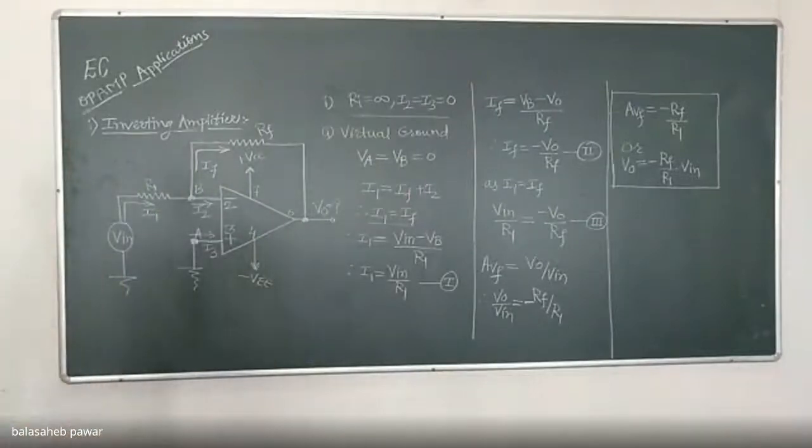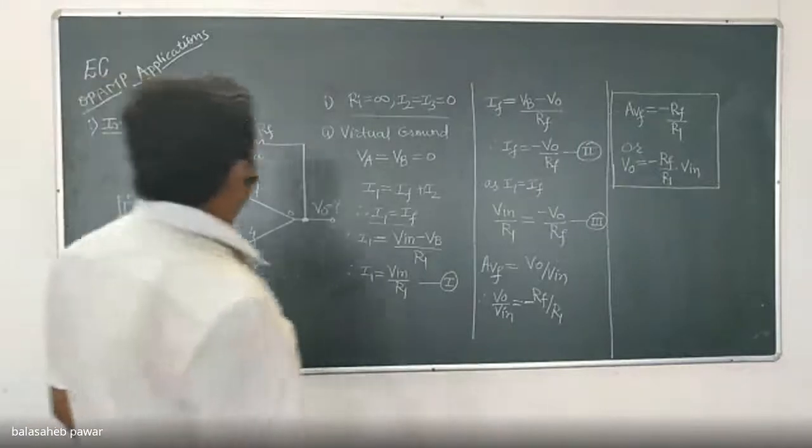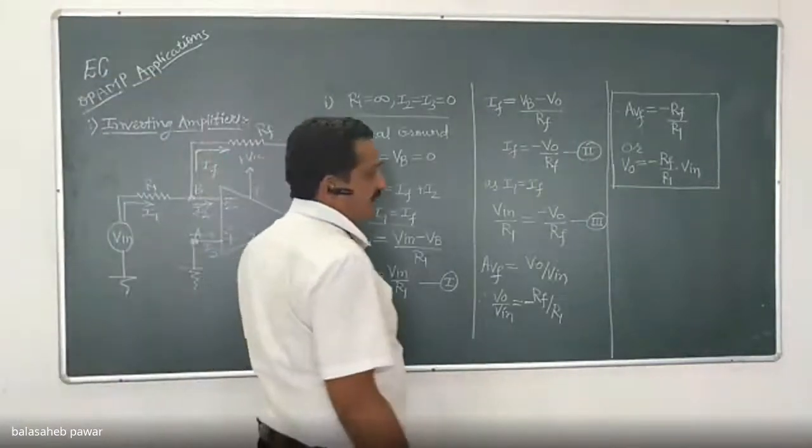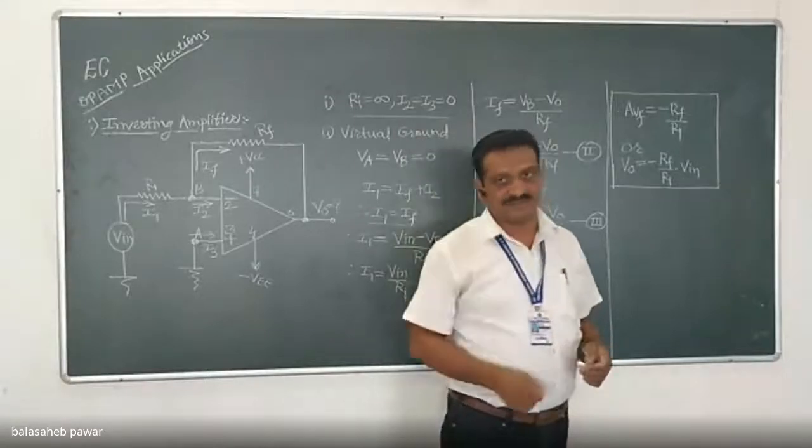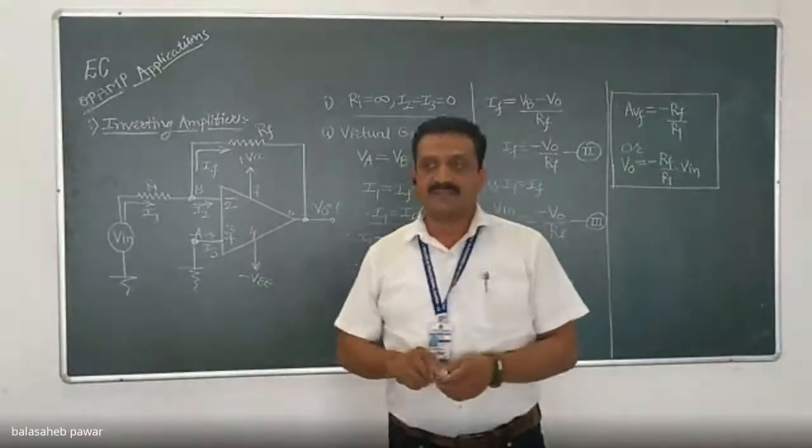So, a few points you can highlight here. Which are those? The gain of an inverting amplifier is independent of open loop gain, the first point, which is most important. Note it down at your end.